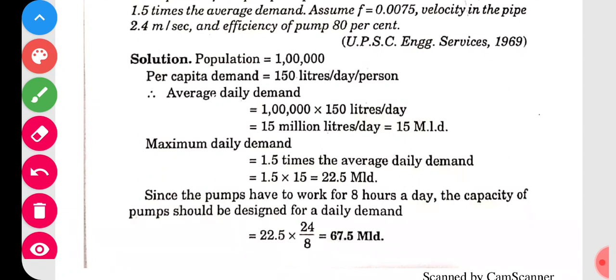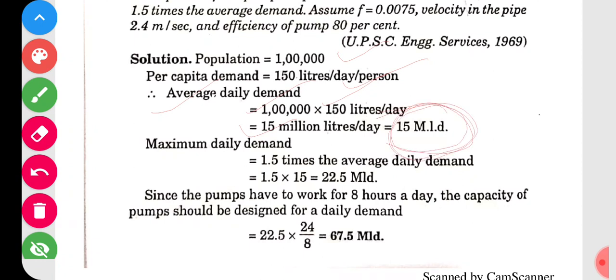What is the given population? 1 lakh. Per capita demand is 150 liters per day per person, and the average daily demand is calculated by multiplying the population into the demand. So it is 15 million liters per day. MLD means million liters per day.